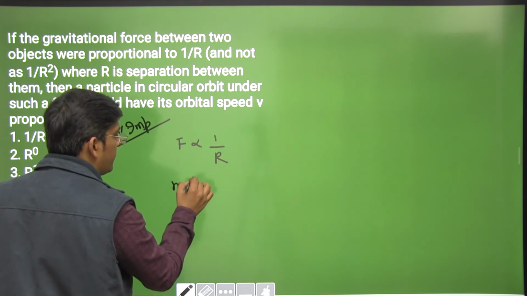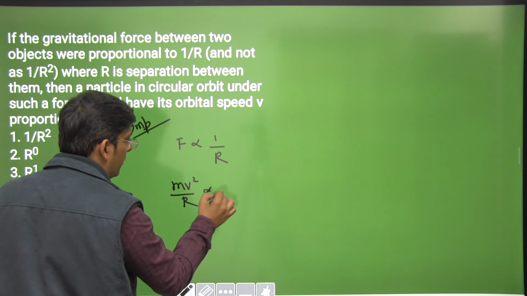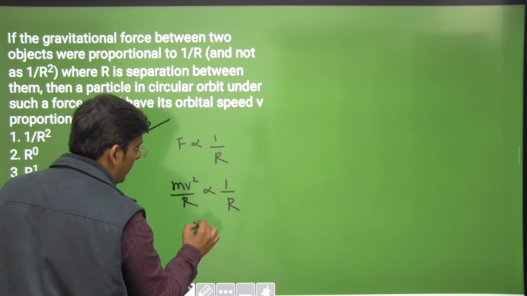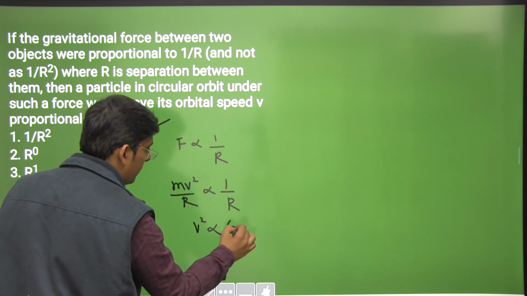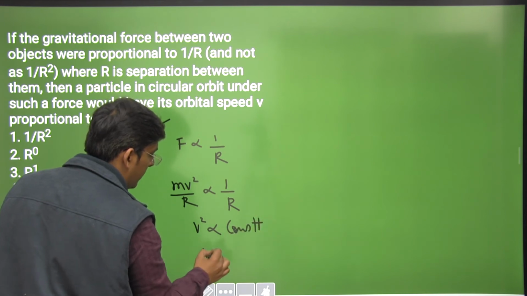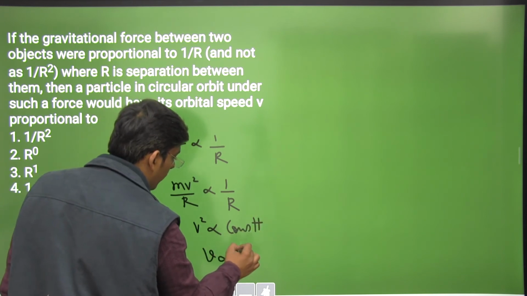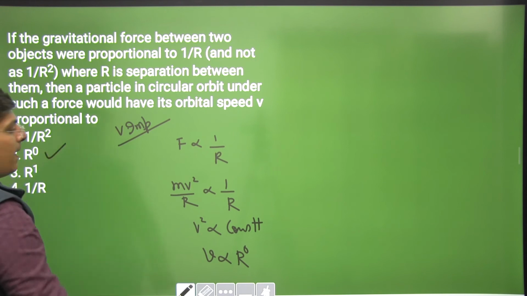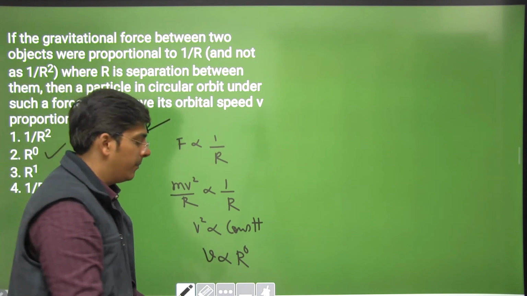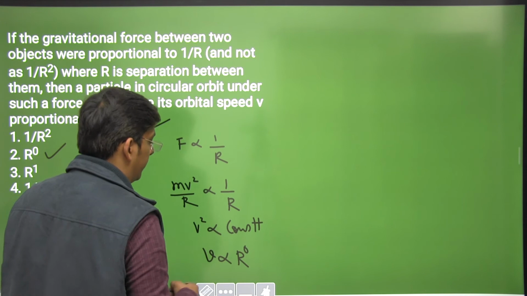Gravitational force provides necessary centripetal force. So v square is actually constant. V is not dependent on r, so v is dependent on r raised to the power 0, I suppose.